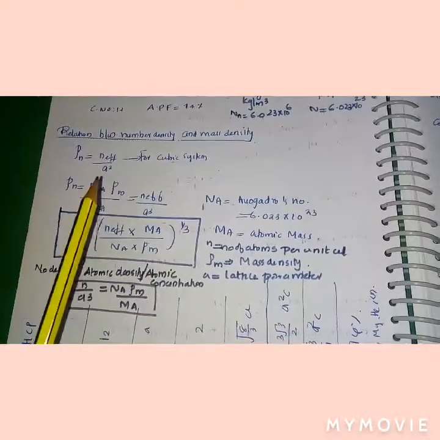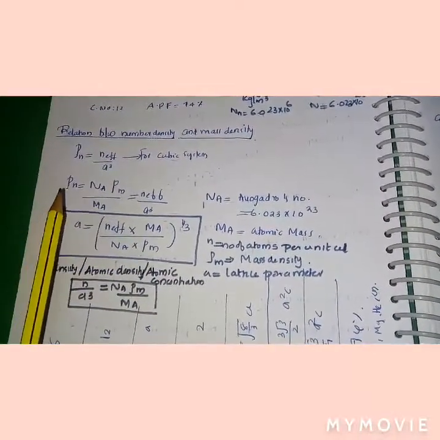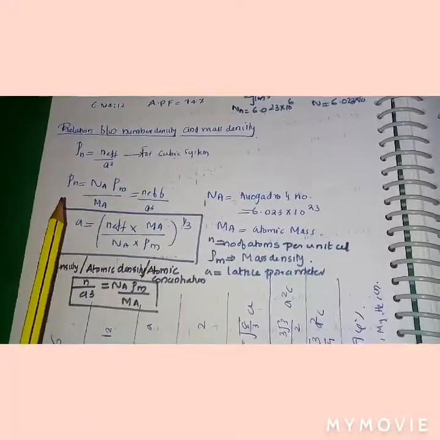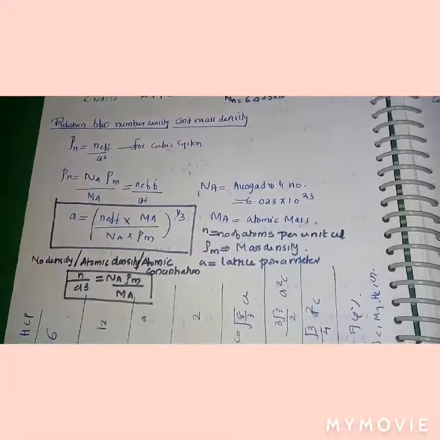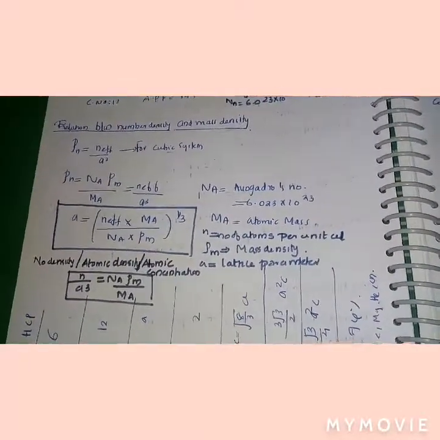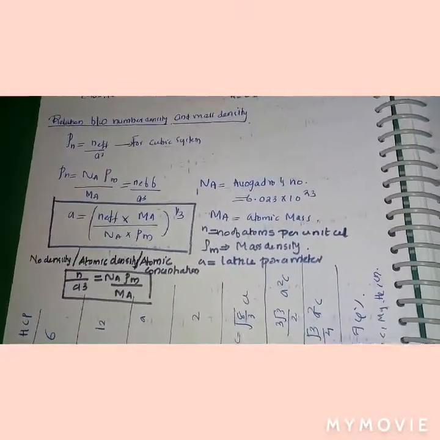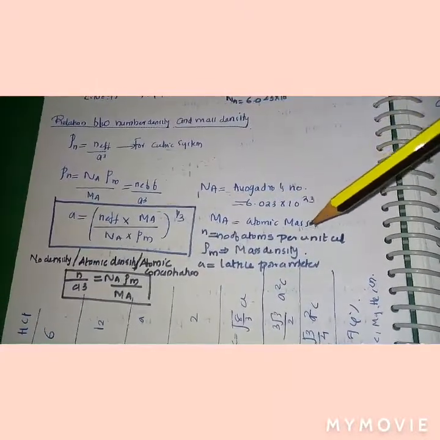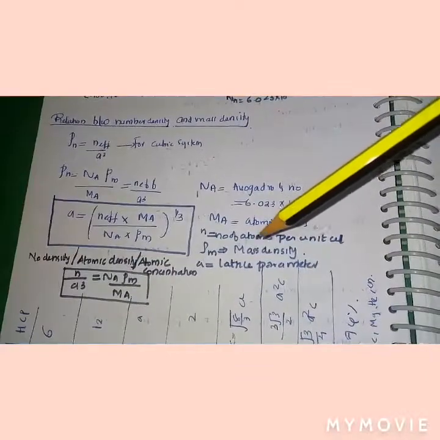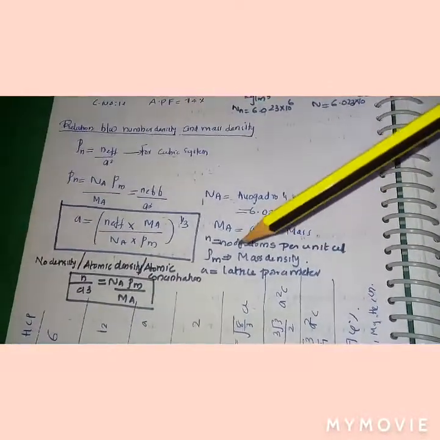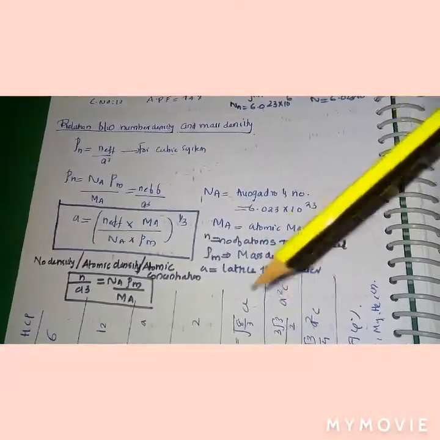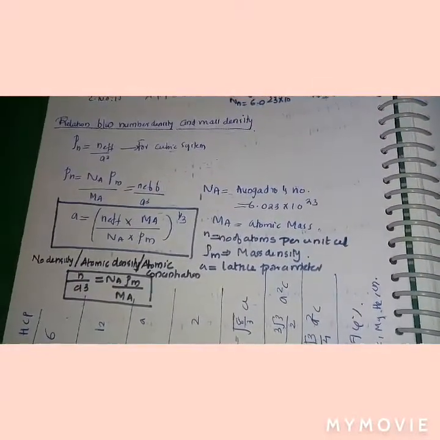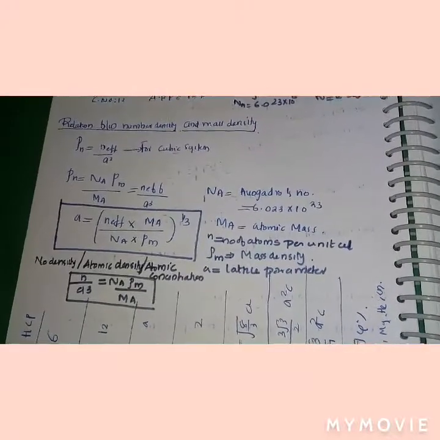Between number density and mass density, rho n is the number density, that is equal to n effective divided by a square for a cubic system. Number density is equal to Na divided by Ma times rho m, that is equal to n effective divided by a cube, where Na is the Avogadro's number, 6.023 into 10 raised to 23, Ma is the atomic mass, n is the number of atoms per unit cell, rho m is the mass density, and a is the lattice parameter.